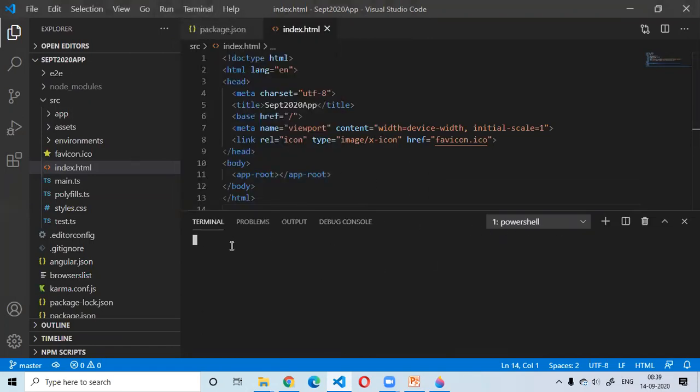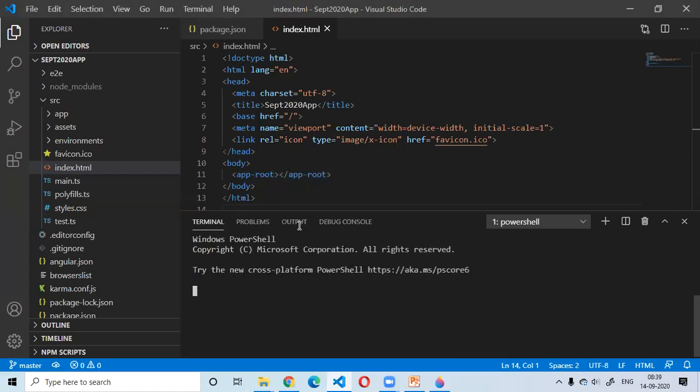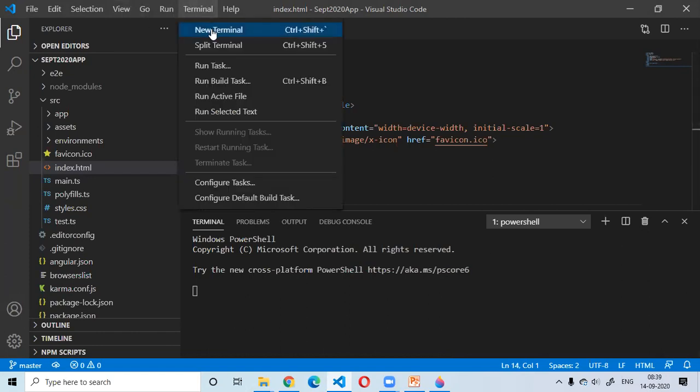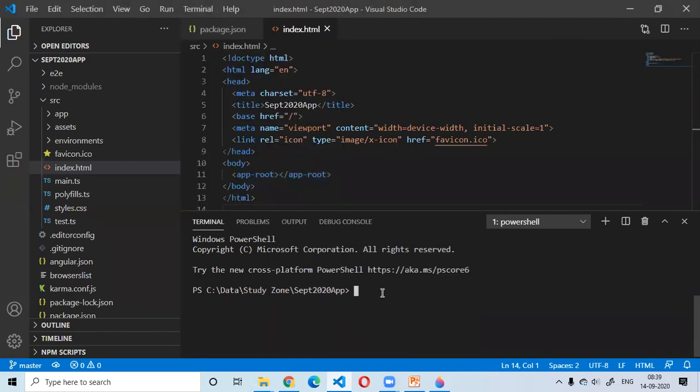There is an integrated terminal available in Visual Studio Code itself. You can just click on Terminal and click on New Terminal. This gives you an inbuilt command prompt, which is PowerShell.